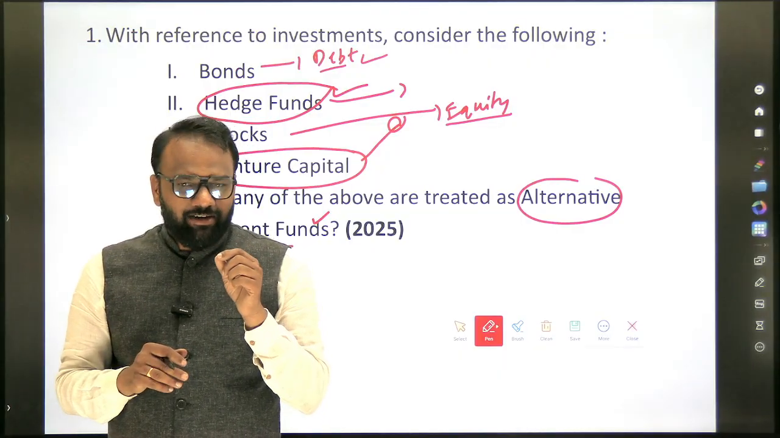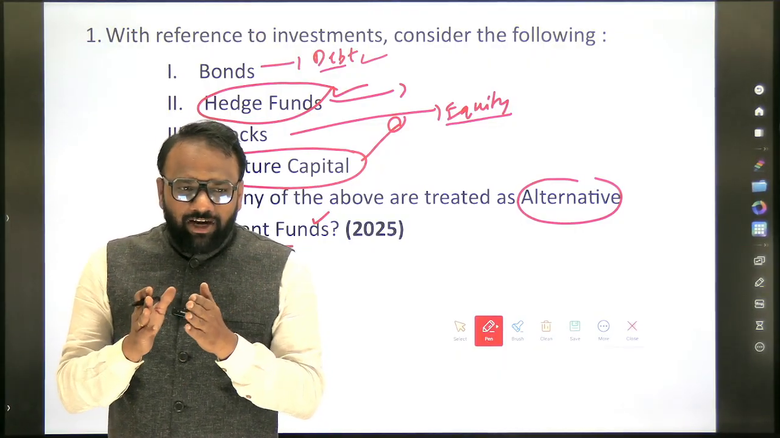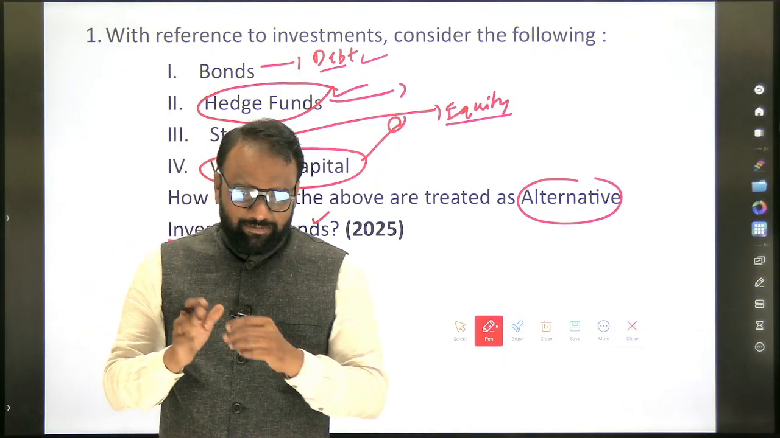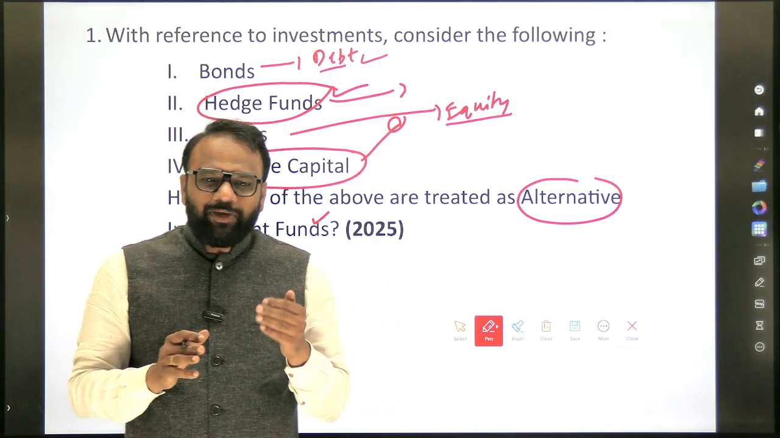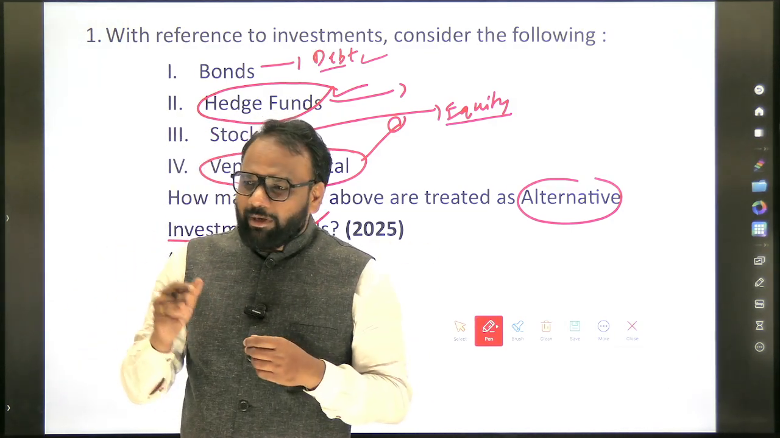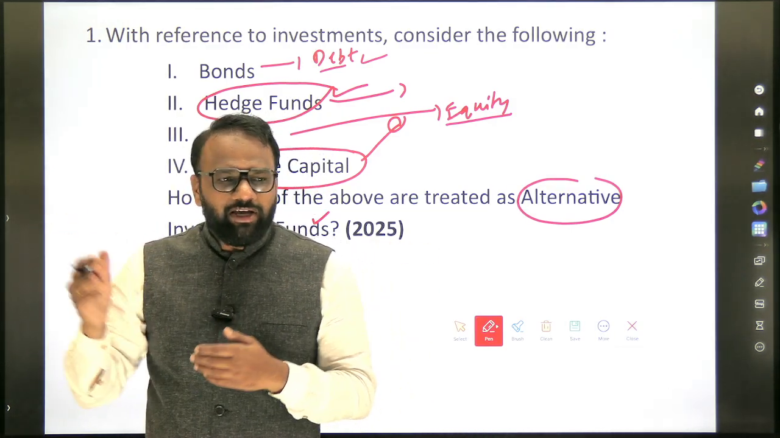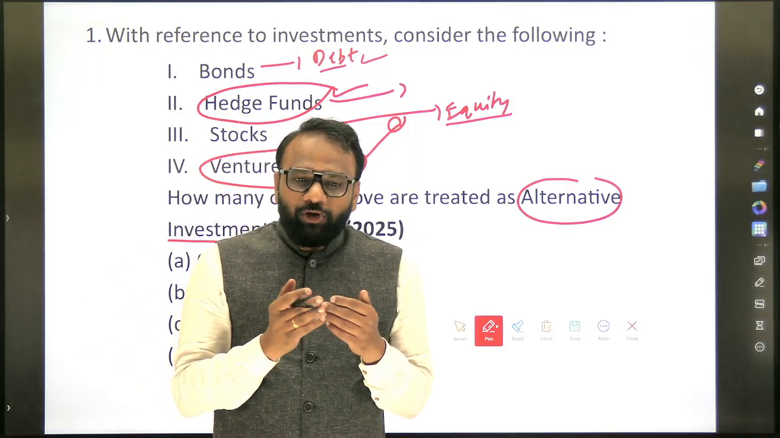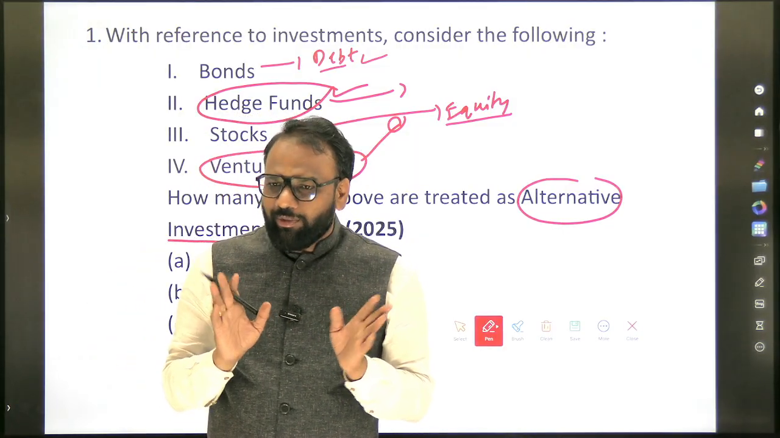In case of stock, what do we get? Dividend. Whether the dividend given every year is fixed or it varies? It varies, based on the performance of the company. If the company performs well, then you will receive more dividend. If the company does not perform well, then probably you may not receive dividend also.